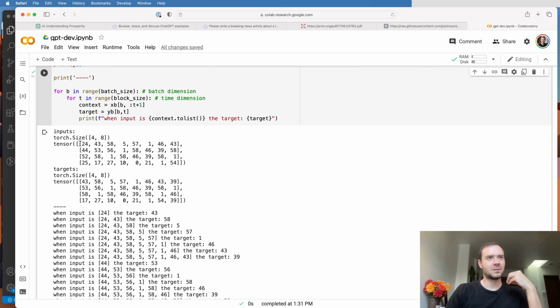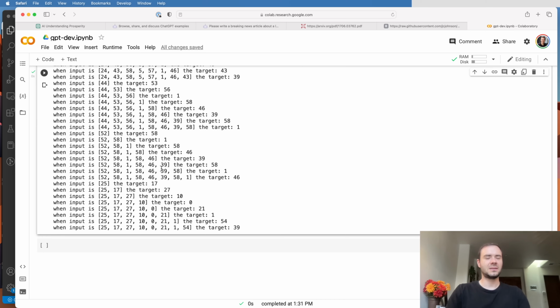So when the input is 24, the target is 43, or rather 43 here in the y array. When the input is 24, 43, the target is 58. When the input is 24, 43, 58, the target is 5, etc. Or when it is 52, 58, 1, the target is 58. So you can sort of see this spelled out.